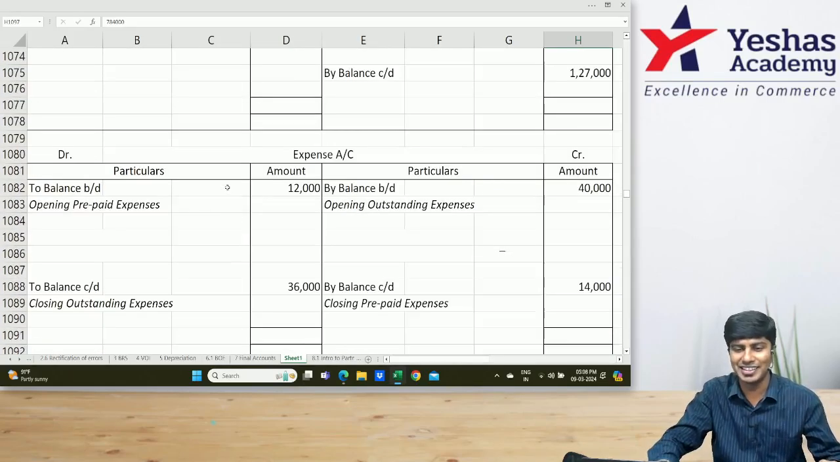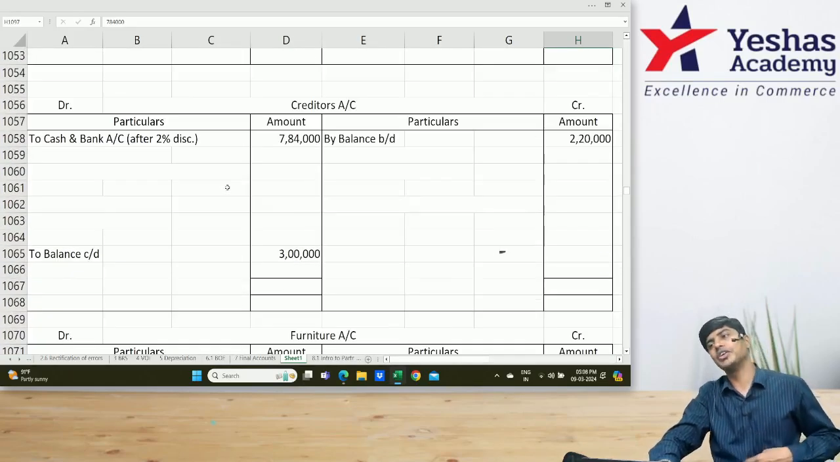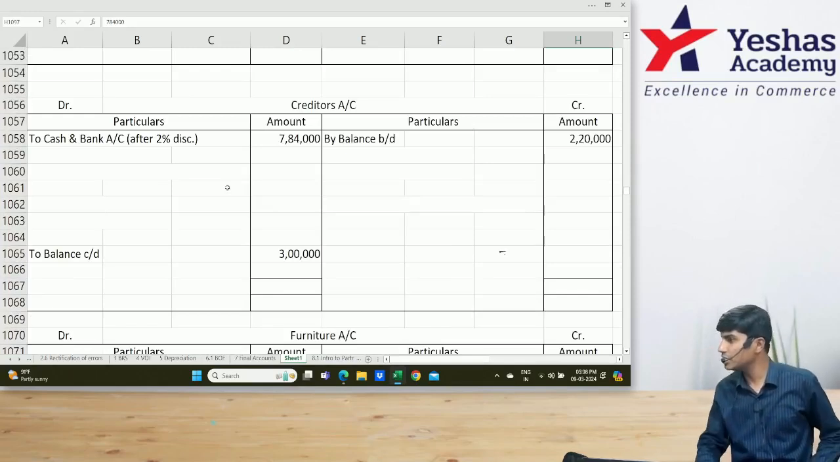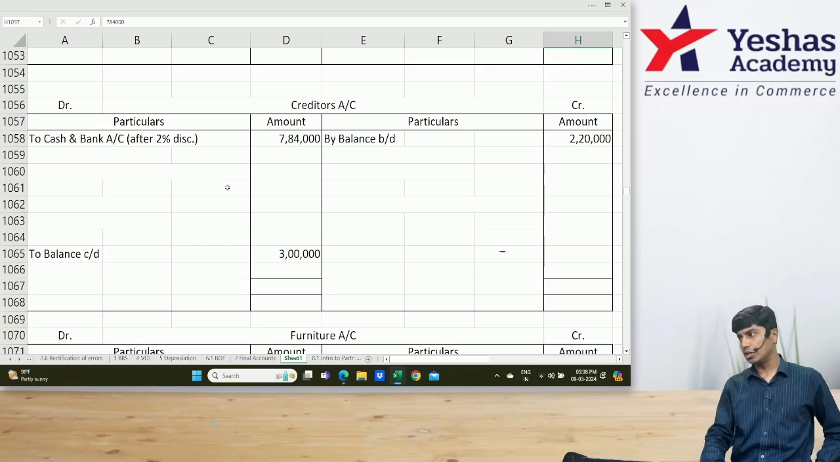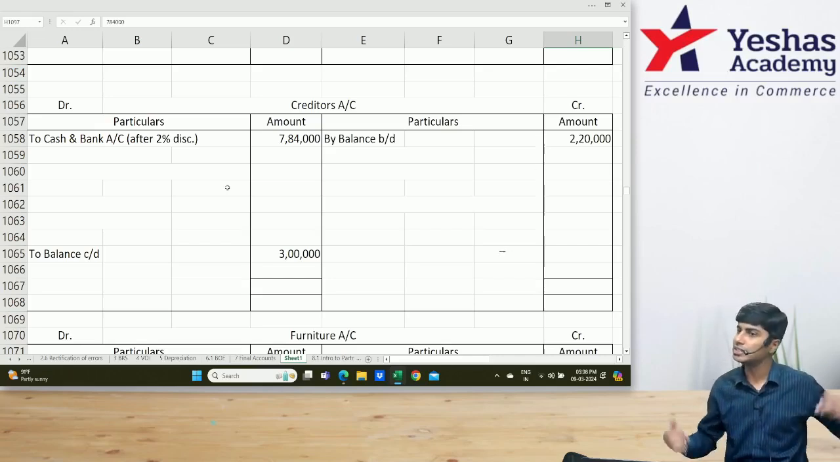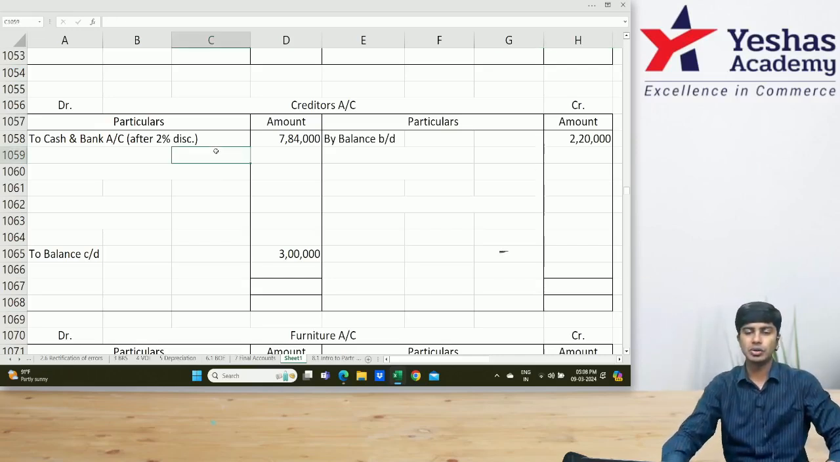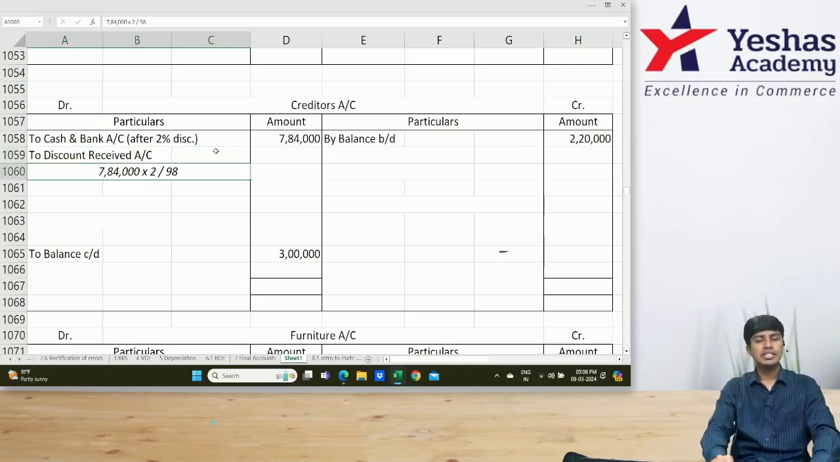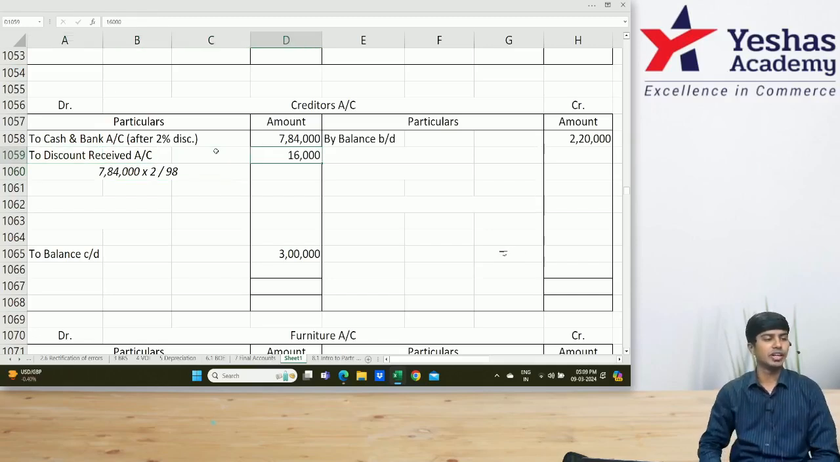Done. Let's write that in our creditors account. What is the entry when you receive discount? Discount is income. Discount received is income. Let's credit discount received account. Debit will be creditors. Creditors account debit to discount received. In our creditors account, I'll write to discount received, 7,84,000 into 2 by 98, 16,000. Very good, Sindhu.